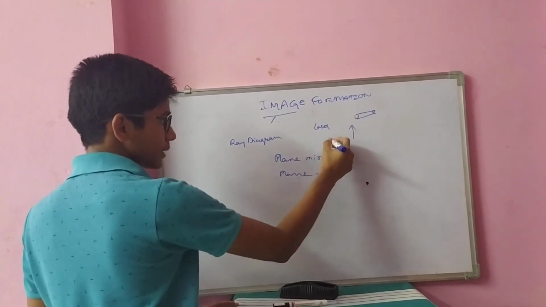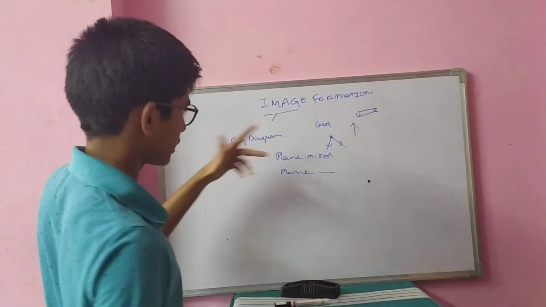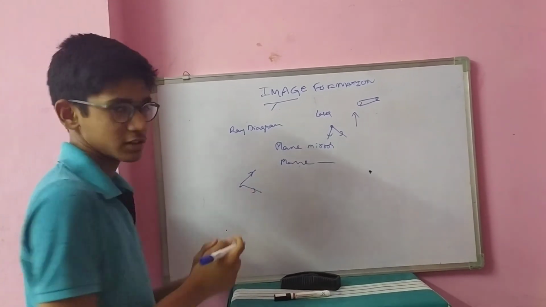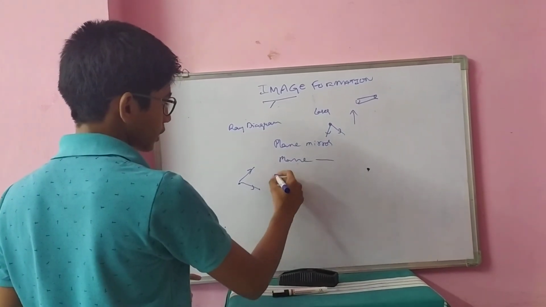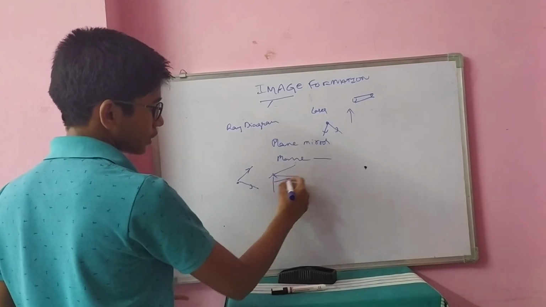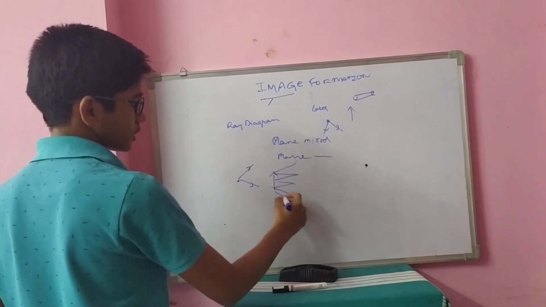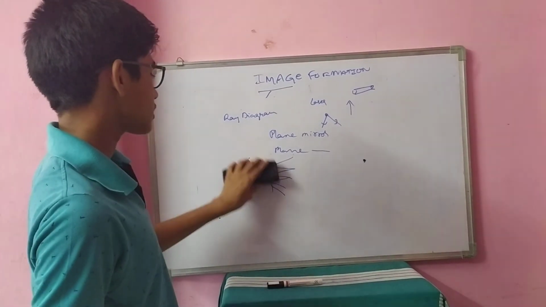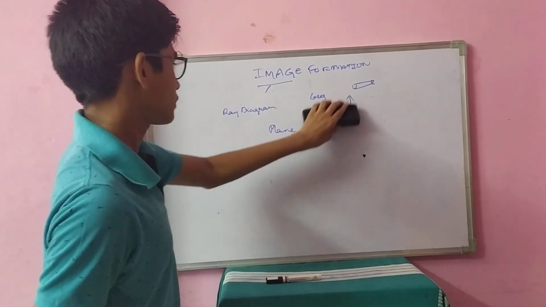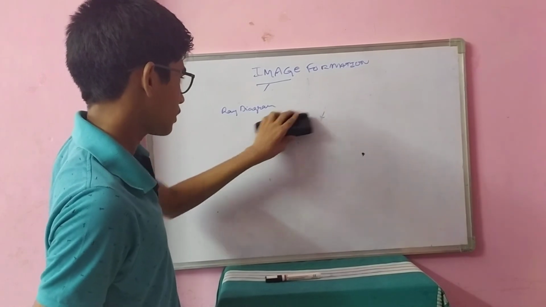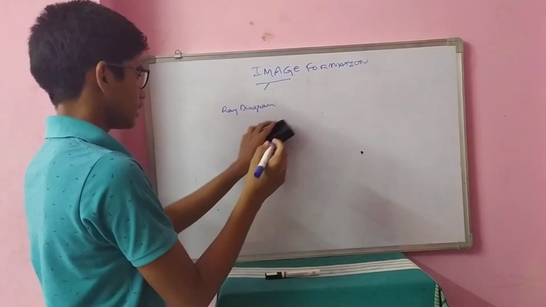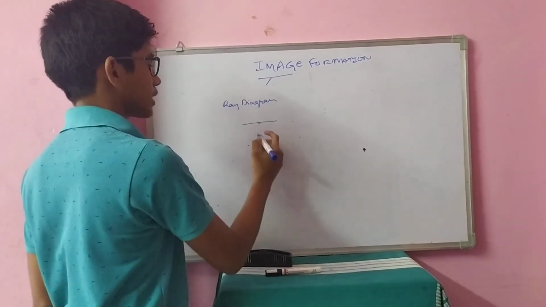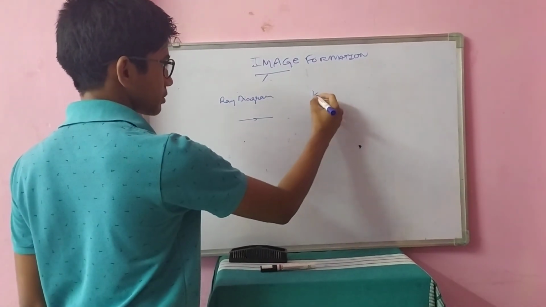A point source only emits light rays in a diverging manner. In the sense, if you consider this is a point source, light rays come like this. But if you consider an extended object, light rays come from every point on the extended object in this manner. Okay? We will discuss both cases for plane mirror. We know a light ray is indicated in this manner and a mirror is indicated in this manner.